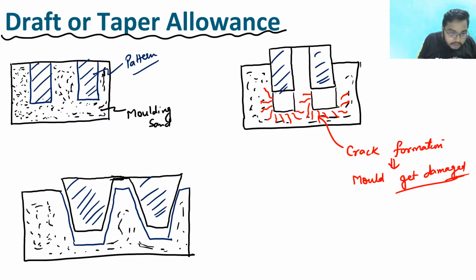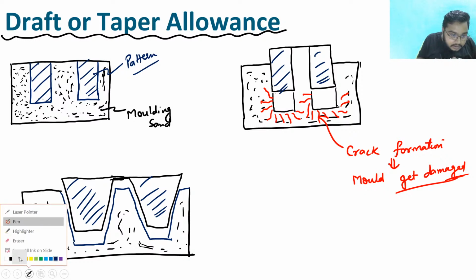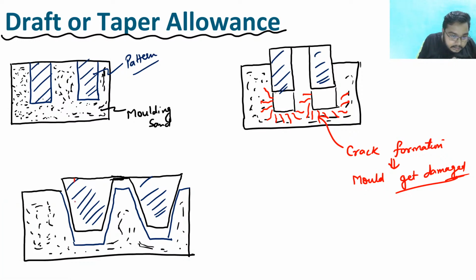Because due to this, this much part is being added in this pattern, and see, in this pattern this is the taper. Taperly some extra material has been added to this pattern, and hence it is known as taper allowance, clear? So see, when you lift this, in this condition no crack formation would be there.